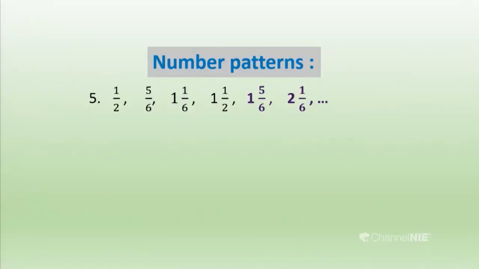Okay. Here, in the fractional number pattern, 1/2, 5/6, 1 and 1/6, 1 and 1/2, 1 and 5/6. So, we can find how it is coming. We can get that by adding 2/6 to the first term. The first term is 1/2. You add 2/6 to the 1/2, then you get the second term. You add 2/6 to the 5/6, then you get the third term. And like that, we add 2/6 for each term to get the next term. So, you can see a pattern there.